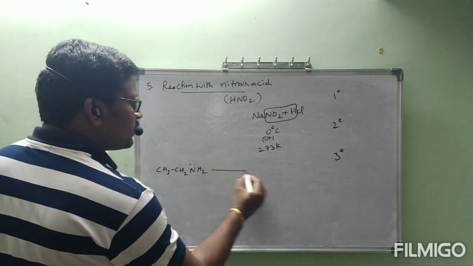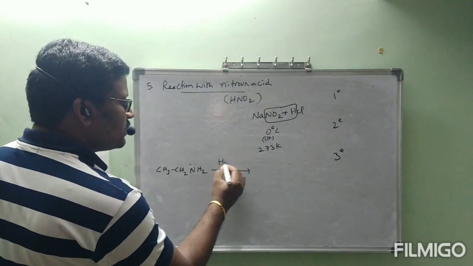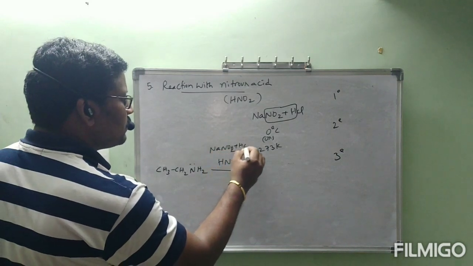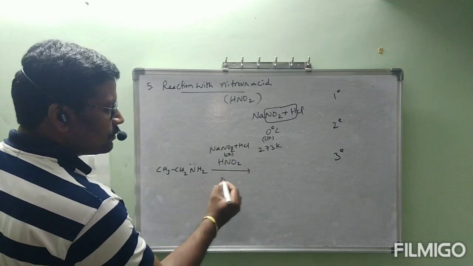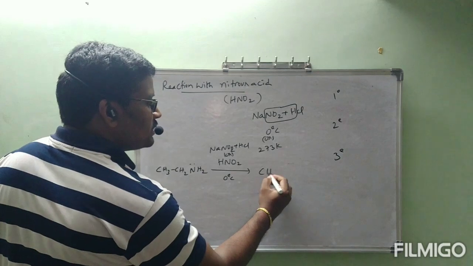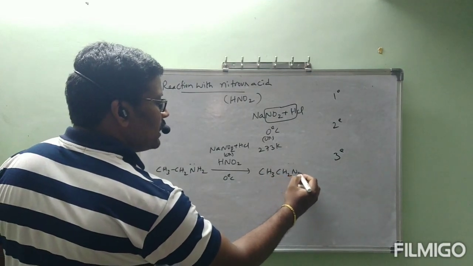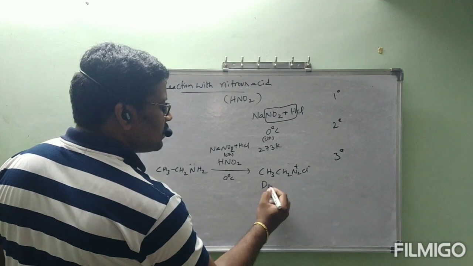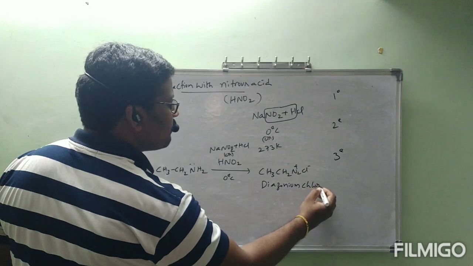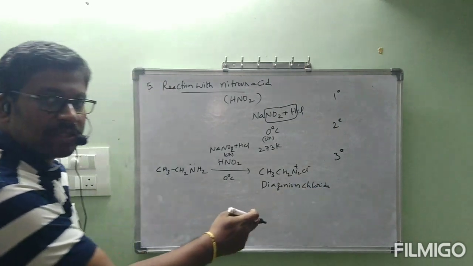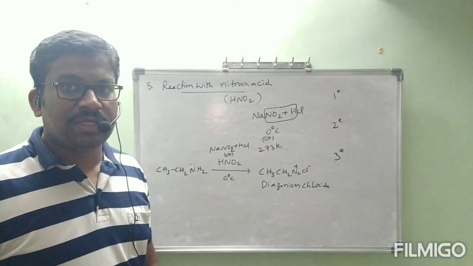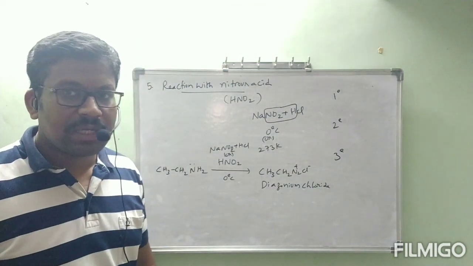Okay, this is going to react with NaNO2 plus HCl, that is nothing but HNO2. NaNO2 plus HCl or HNO2 at 0 degree centigrade or 273 Kelvin, we will get CH3CH2N2+ Cl minus, diazonium salt. Diazonium chloride will be formed. Formation of this diazonium chloride, in Sandmeyer reaction first step, the process is called diazotization.